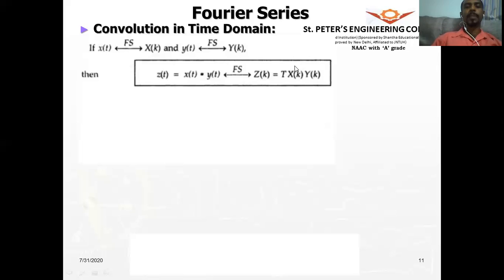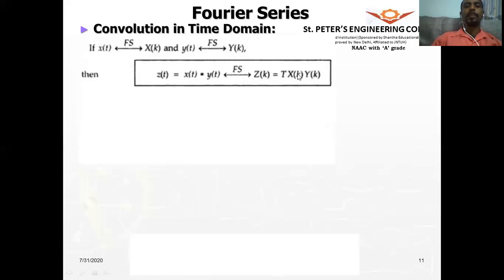It is as simple as that. The convolution operation in the time domain is a multiplication operation in the frequency domain. So you simply have to take the Fourier series coefficients of both these signals that you're trying to convolve in the frequency domain, multiply them, and multiply finally with the fundamental period T. So that would give you the result of convolution in the frequency domain.